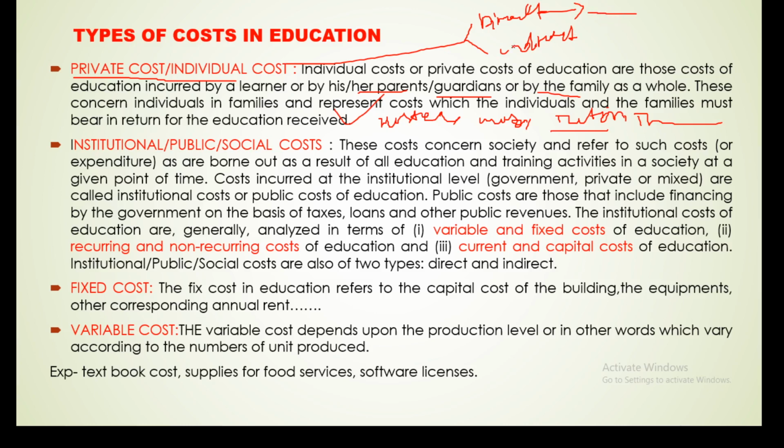But what actually is indirect cost? Suppose my father is working in the work field. If I join my father, I can save 150, 100 rupees per day.